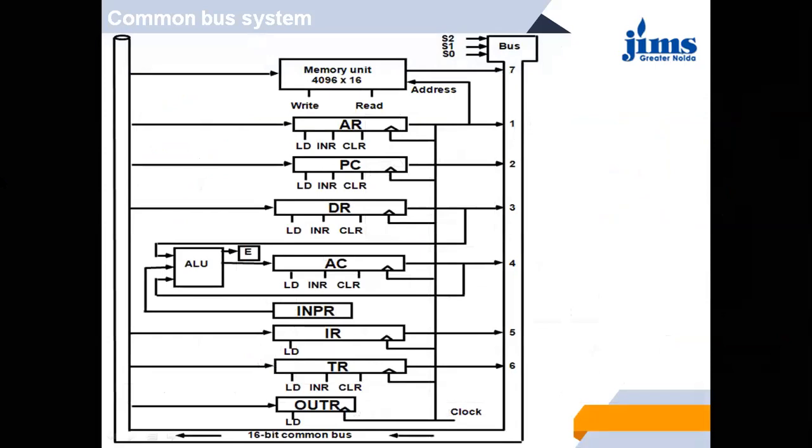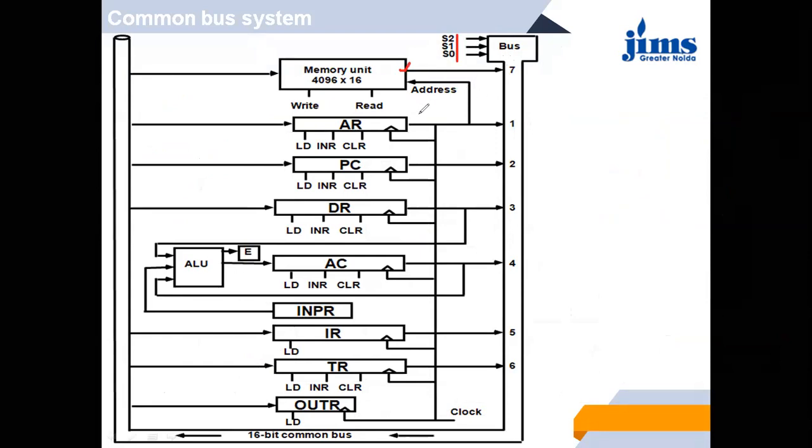This is also the same thing. I represent it in a little bit different manner. So let's see from here. These are those 3 selection lines: S0, S1, S2. At 7, it selects the memory. We discussed about it.